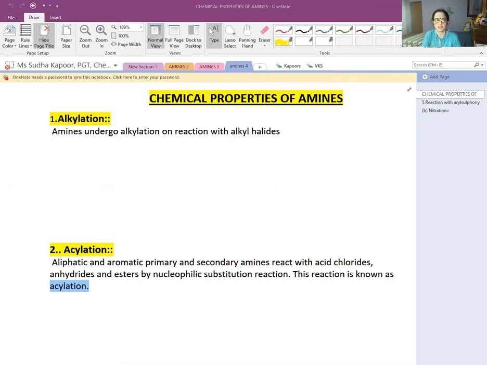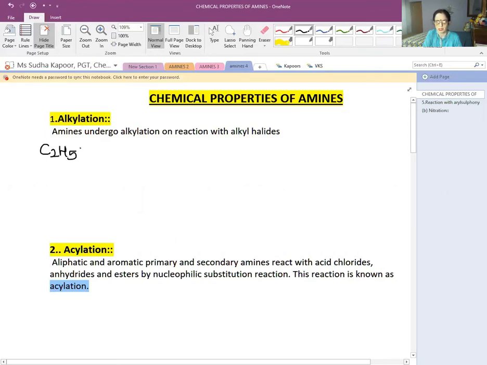And various comparisons we have done are about ammonia, 1 degree, 2 degree, and that with the aromatic amines. Now in the chemical properties, the first is alkylation. Amines undergo alkylation on reaction with alkyl halide. This we have done during the time of preparation also, how the amine results in formation of 1 degree, 2 degree, 3 degree and the quaternary salts. So let us see about this.